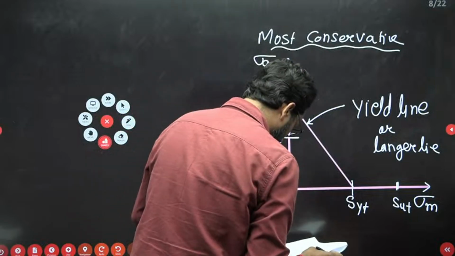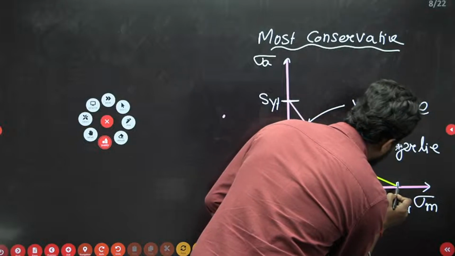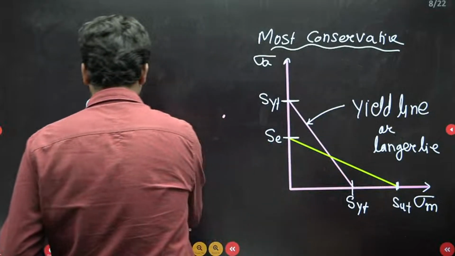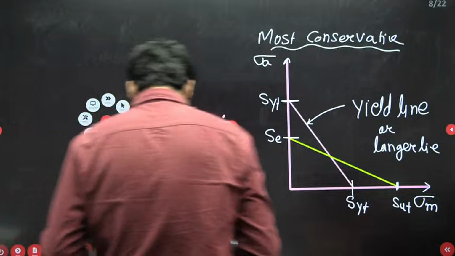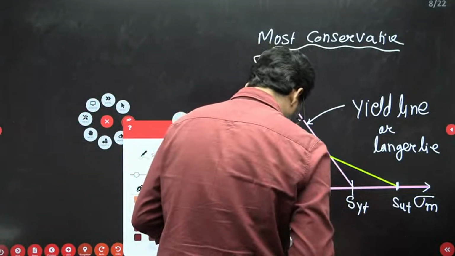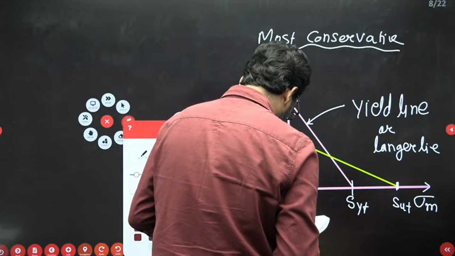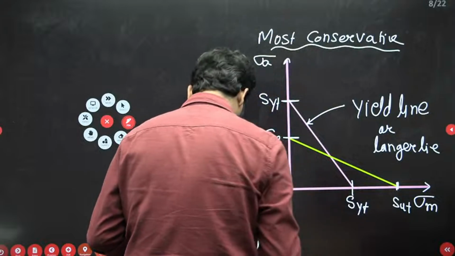endurance and ultimate, this line is your line B. So endurance and ultimate is there.